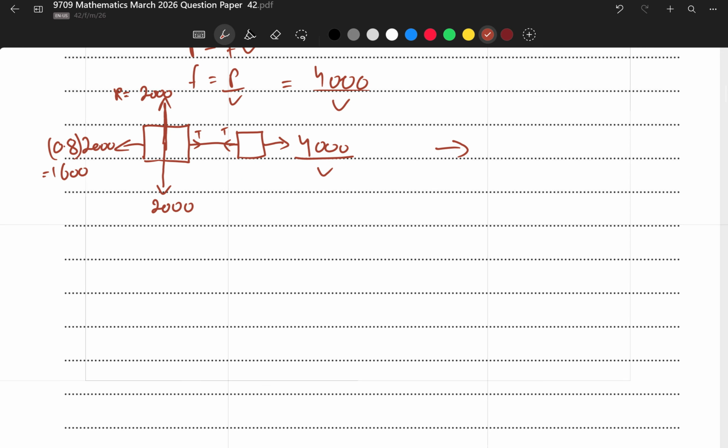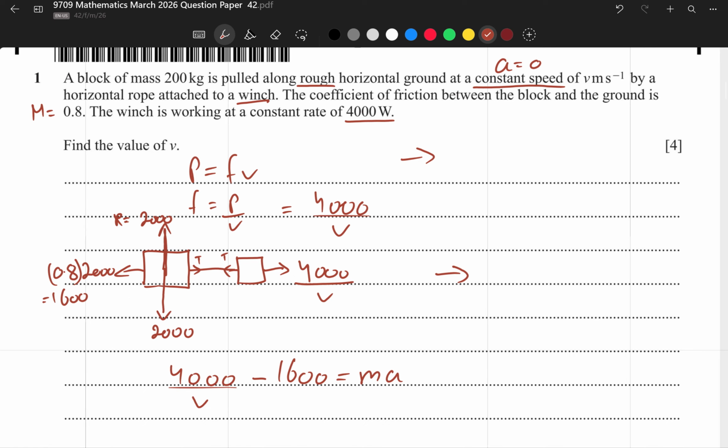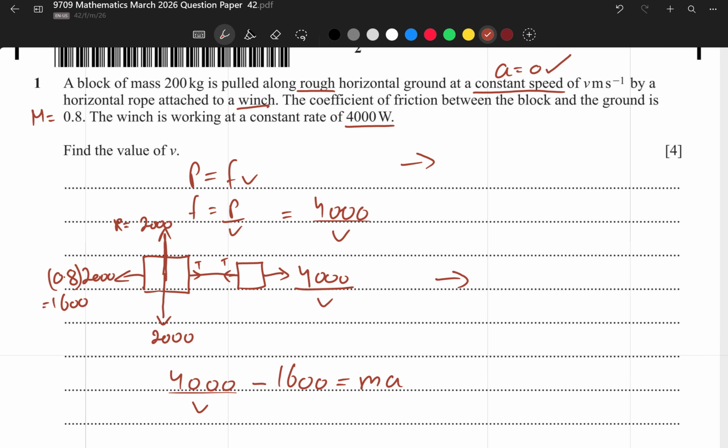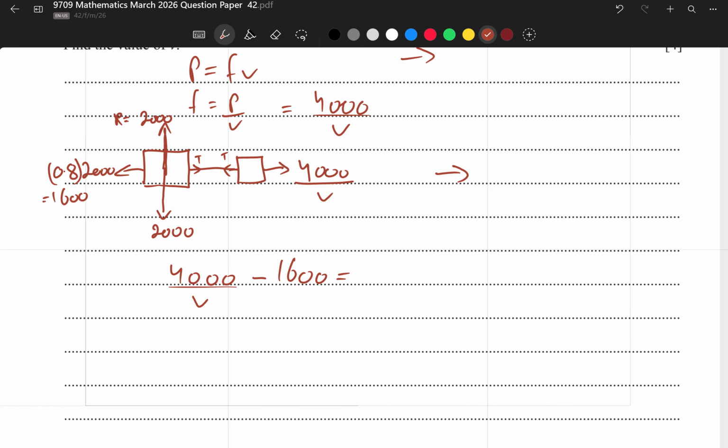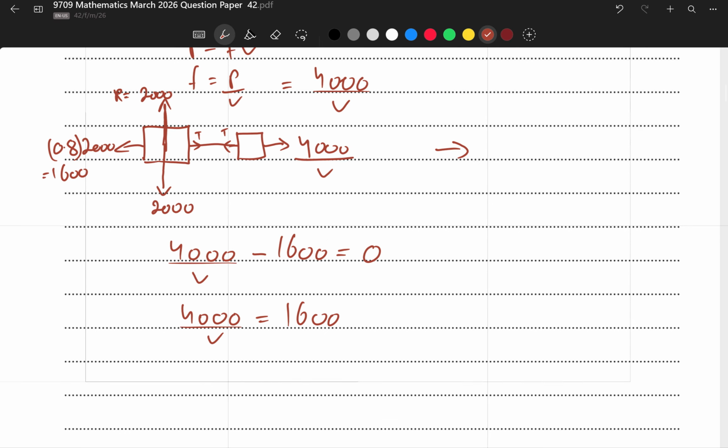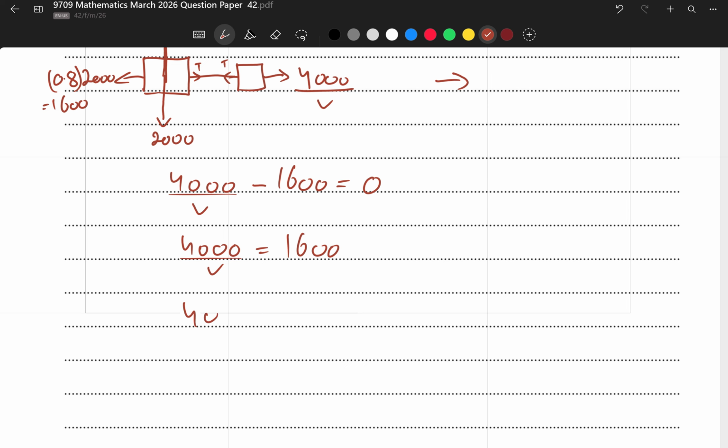Let's say that. Now we know that driving force minus resistance must be equal to MA. But earlier in the question we said that A is equal to 0. So MA becomes 0. So we can write 4000 by V equal to 1600. From here we can write 4000 divided by 1600 equals V, which is equal to 2.5 meters per second.